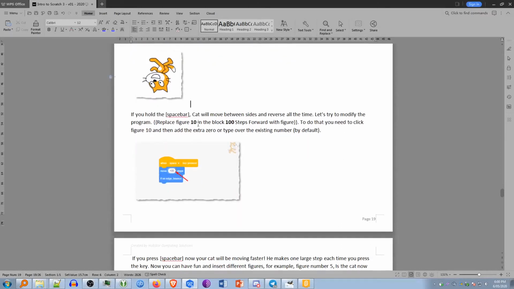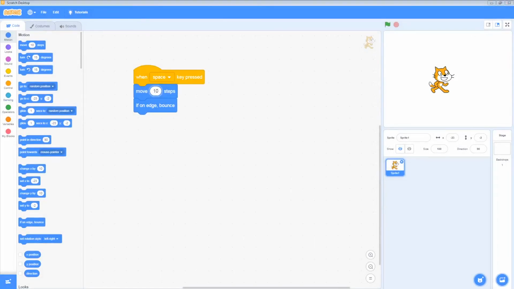At the moment we have 10 steps in there. What happens if we change this to 100 steps? I can simply click in here and click on the end and add an extra 0. By default, when you click into here, the whole thing is highlighted, so you can type whatever number you want. I'm just going to do 100 steps. I'm going to click out of it and now press spacebar and see what happens. If I hold down space, you can now see he takes quite large steps. Getting back to where I like him in the middle there.